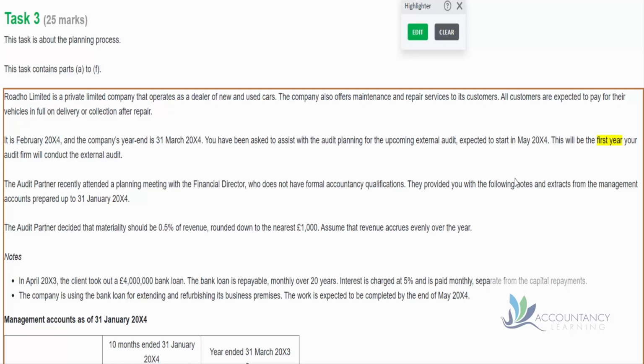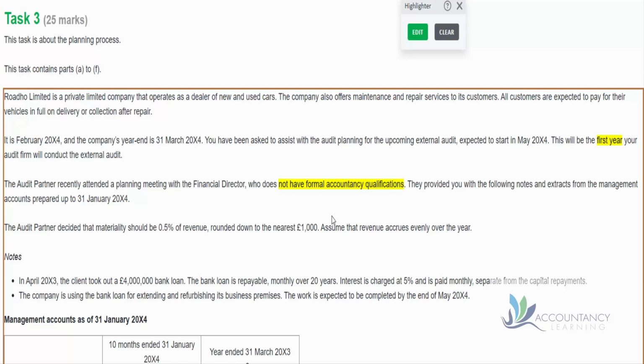The audit partner recently attended a planning meeting with the finance director who does not have formal accountancy qualifications. So there's another potential problem, isn't there? That if the finance director doesn't really know what they're doing, then they may make mistakes. So that would be a control risk. They provided you with the following notes and extracts from the management accounts prepared up to 31st of January. So notice that's 2 months before the end of the year.